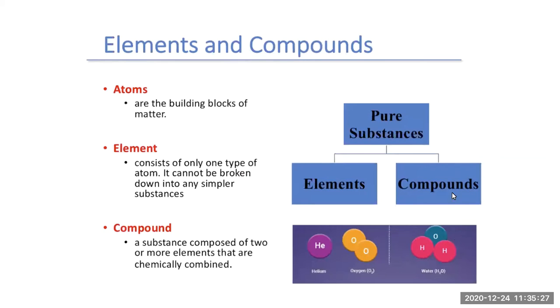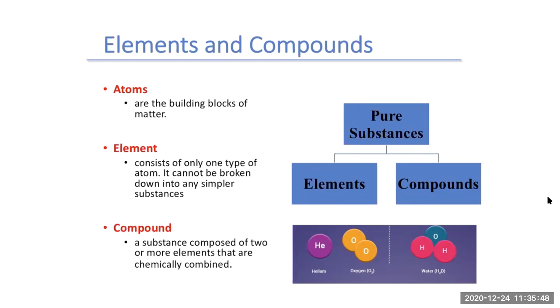Example of a compound, if I have water. Compounds are substances that are made of two or more elements. An example of a compound would be water. Water contains two hydrogens and one oxygen. Since there are two different types of atoms here, it's considered a compound.